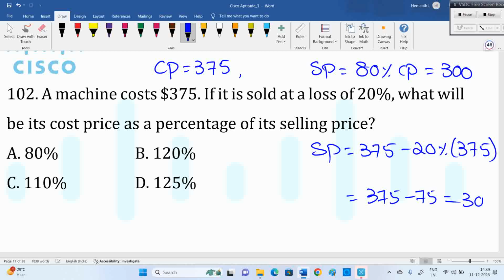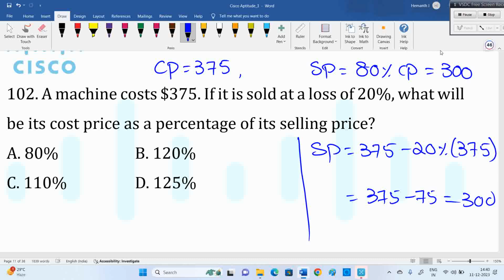But in fact, in this question, all this I don't want. I don't want cost price, I don't want selling price, still I can solve the question. This is only for understanding actually, but without cost price and selling price also this question can be done. Okay, I'll let you know that secondary method. First, here what they are asking. See the last line. Cost price as a percentage of selling price. X is what percent of Y means X by Y into 100.